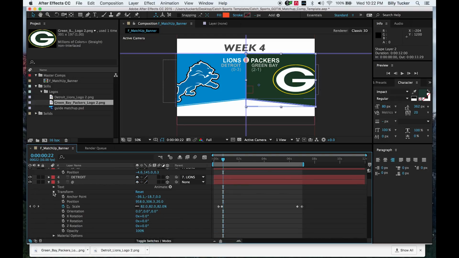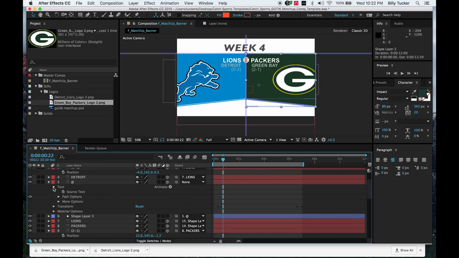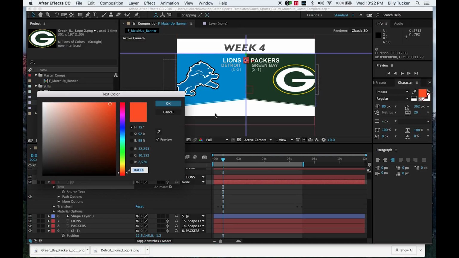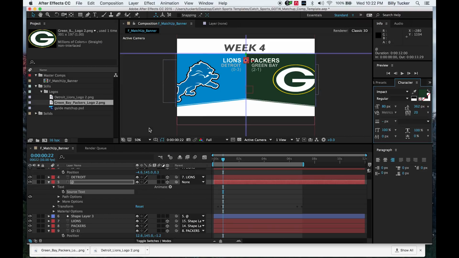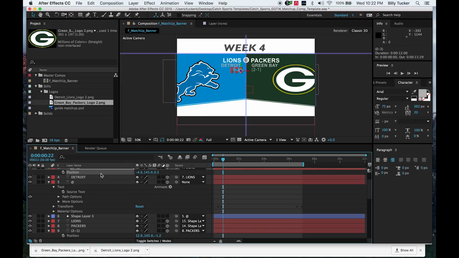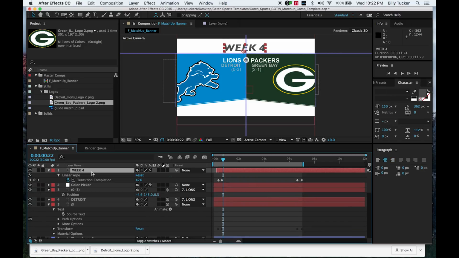For burgeoning color designers, we want to keep this all looking sexy. Under text, let's go into this orange and the droplet and either change it to yellow. This time let's do it green. See how that looks. All right, that's great. So week 4, Lions and Packers, updated win-loss records, logos are present, their backgrounds have been updated to kind of match their color scheme, and we are good to go.